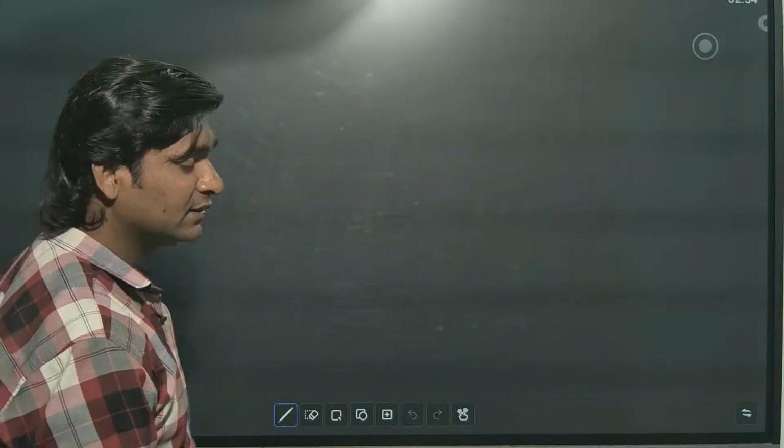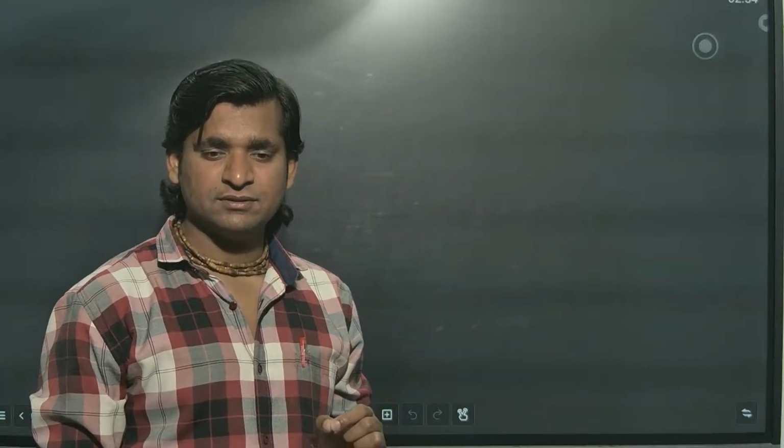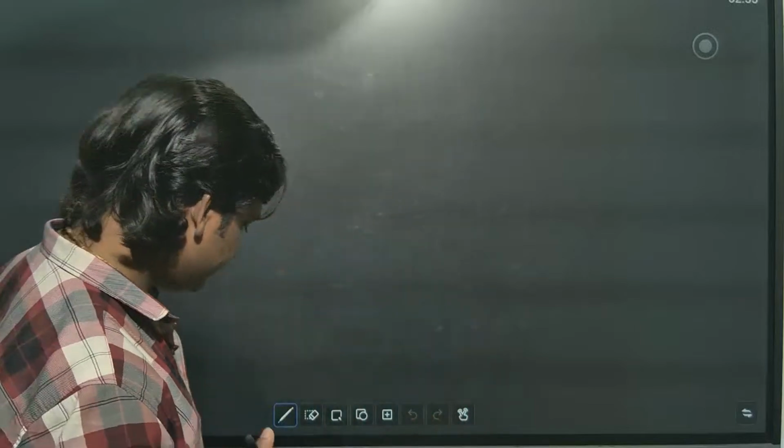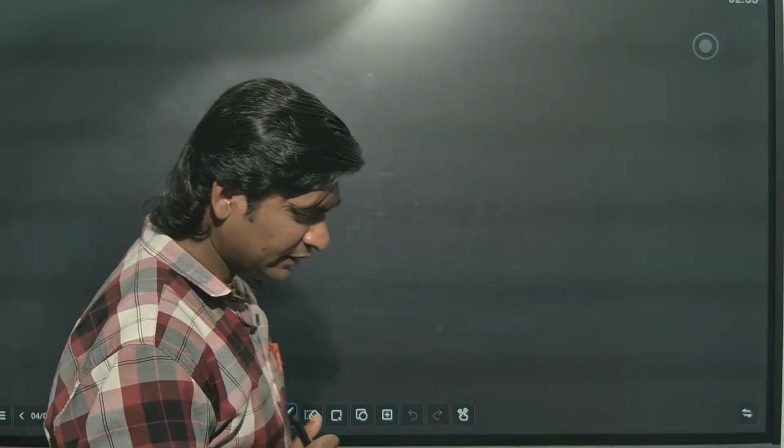Now see, what you have to do for a case study: you have to first find out the LCM, SCF. Using the statement, some wordings will be there in the question. You have to identify what we have to find.